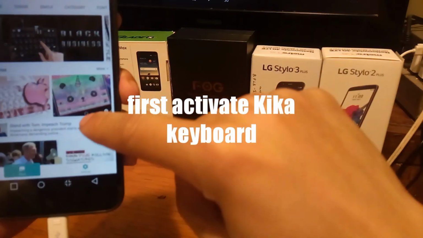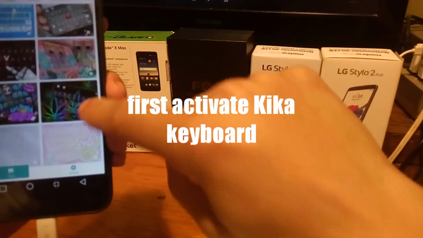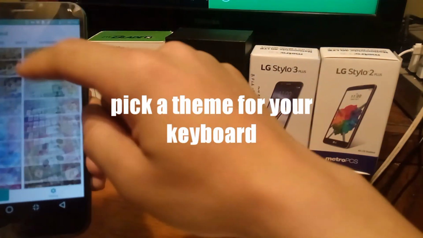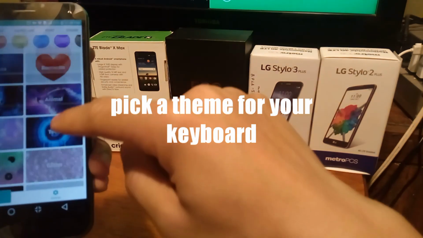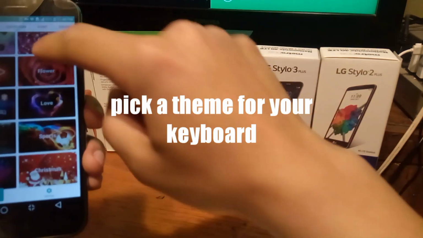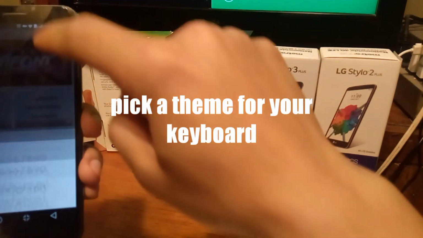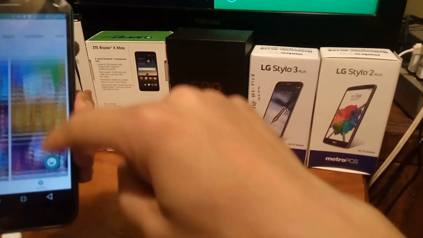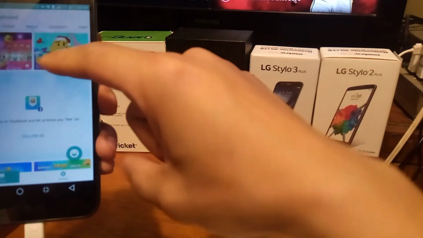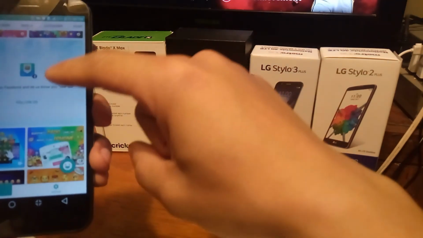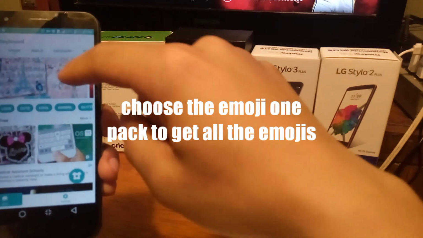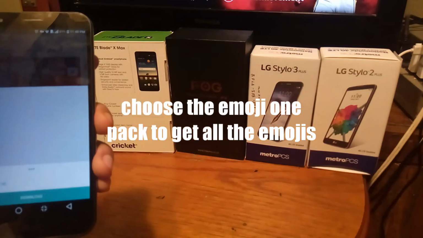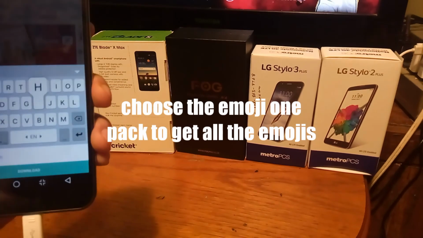So after I activate Kiko Keyboard, I'm going to get a whole bunch of different themes here to choose from. So basically I can pick any theme that I'm interested in here. But what I'm going to do is go ahead and search by category. So after I search by category, it gives me different categories, or I can change my fonts or my sound. And the one of my preference, I can go ahead and search the emoji features. After I click that emoji features, I'm going to choose emoji 1, which basically gives you all of the complexions.